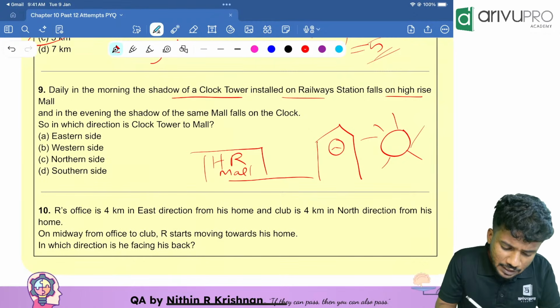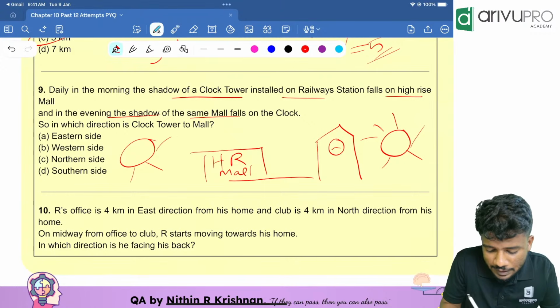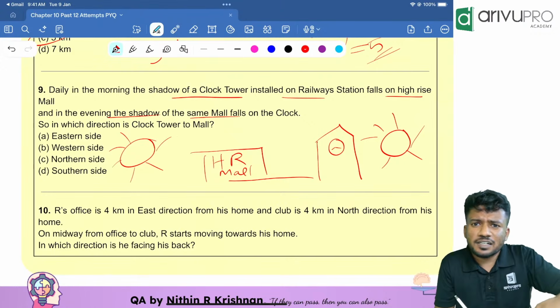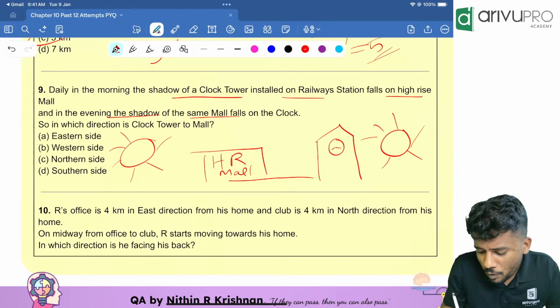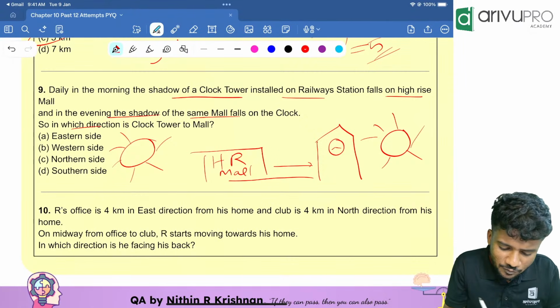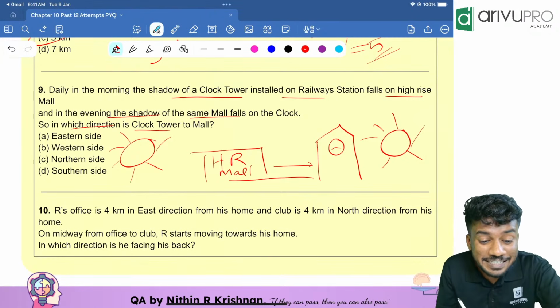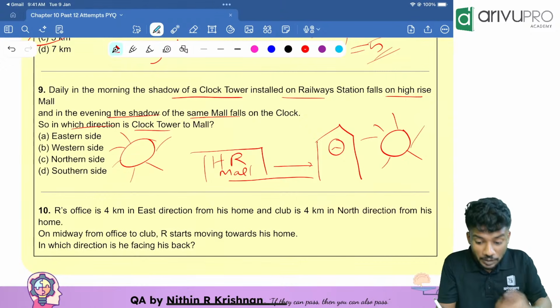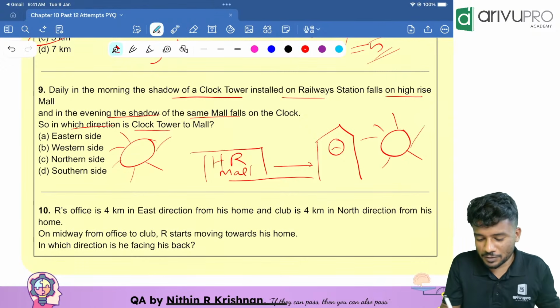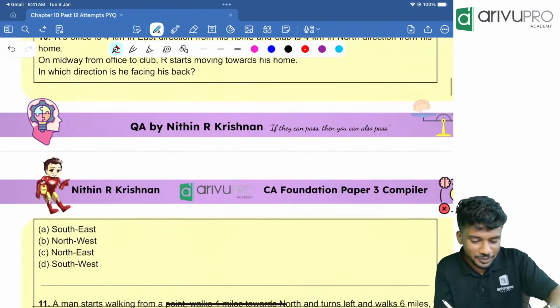Then in the evening shadow of this mall, that means evening what happened? The sun sets in the west. So the shadow of the mall will fall towards the clock tower. Now the question is, in which direction is the clock tower to the mall? So clock tower is towards which direction of the mall? It is towards the east side. Option A is your answer.